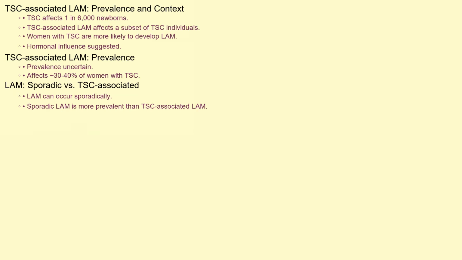TSC affects an estimated 1 in 6,000 newborns. However, TSC-associated LAM specifically affects a smaller subset of these individuals. Women with TSC are much more likely to develop LAM than men, suggesting a hormonal influence. While the exact prevalence of TSC-associated LAM remains uncertain, research indicates it affects approximately 30% of women with TSC. It's important to note that LAM can also occur sporadically, meaning without any association with TSC. This sporadic form is far more prevalent than TSC-associated LAM.